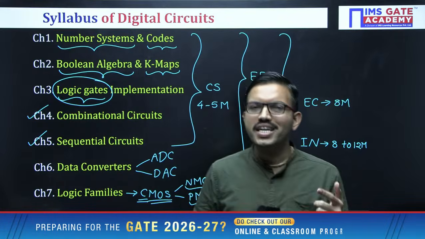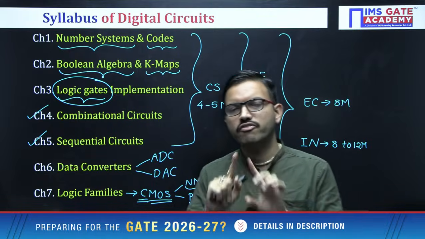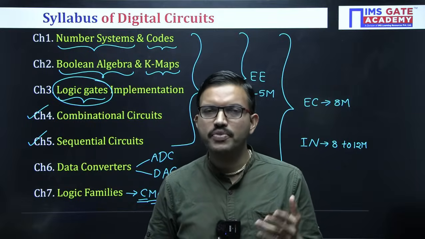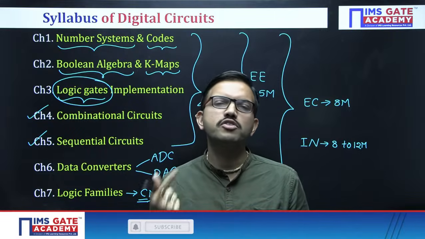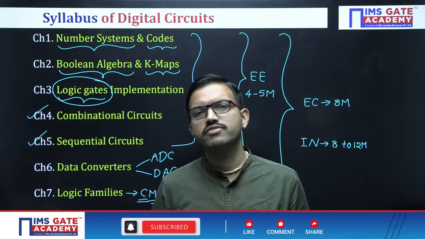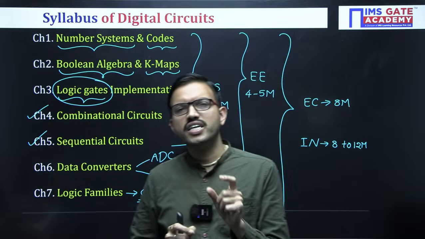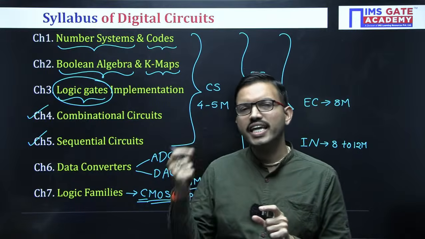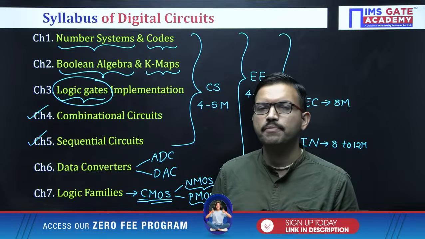If they don't mention that point, then by default, for any circuit or system, inputs are available in normal form only. That means whenever you get the complemented version of any variable, you have to generate it. So in any question, if they clearly specify that inputs are available only in normal form, that means if you get the complement version of any variable anywhere, you have to generate it with the help of a logic gate.